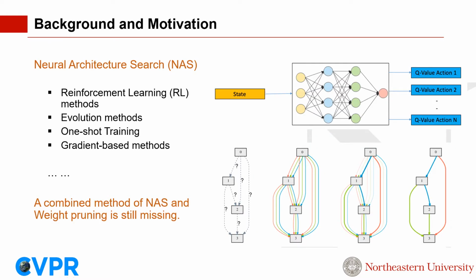Besides network pruning, neural architecture search is also a good way to obtain a lightweight model. There are many representative NAS methods, like reinforcement learning methods, evolution methods, one-shot training, and gradient-based methods. Some recent work like MnasNet, FBNet, and ProxylessNAS realized the importance of hardware co-design and incorporated the inference latency into NAS, which is more accurate than intuitive volume estimation like FLOPs.